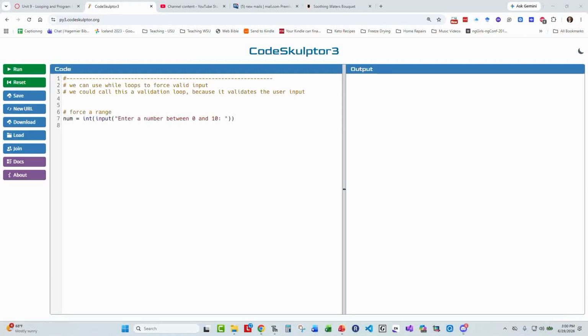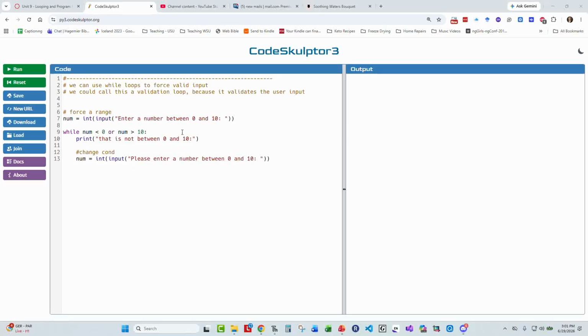So when I ask the user for a number between 1 and 10, can I actually force them to give me a number between 1 and 10? So I'm going to create a while loop that starts with a number that is less than 0 or a number that's greater than 10. And inside of this while loop, I'm going to tell them that they got it wrong. And then I'm going to change the condition by prompting them for the number again.